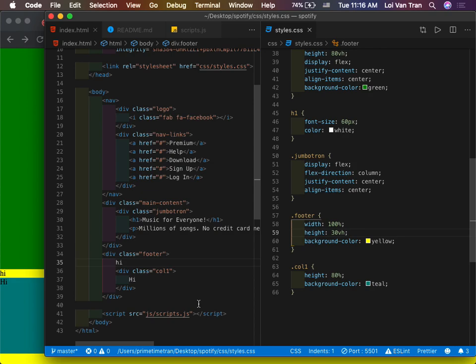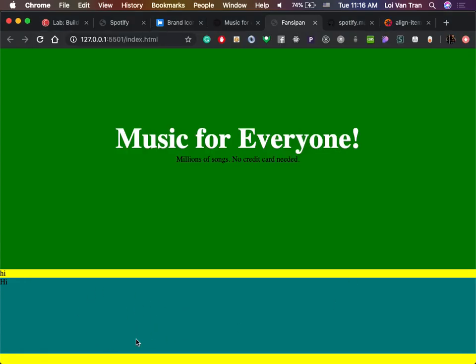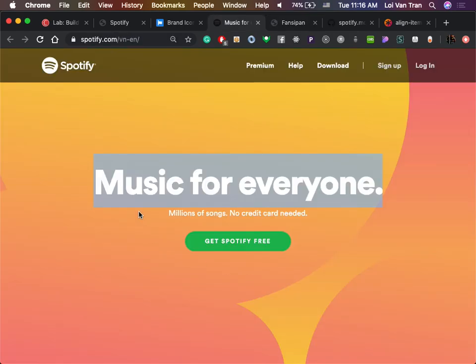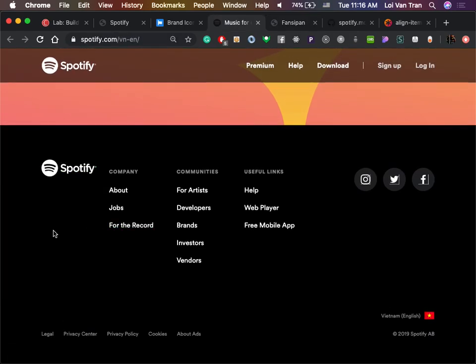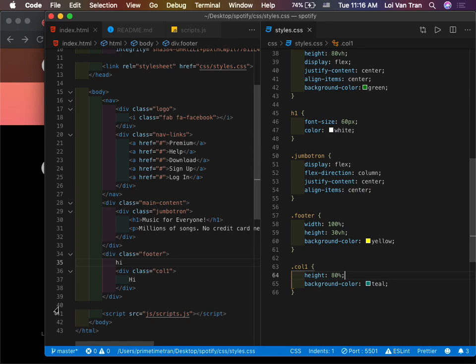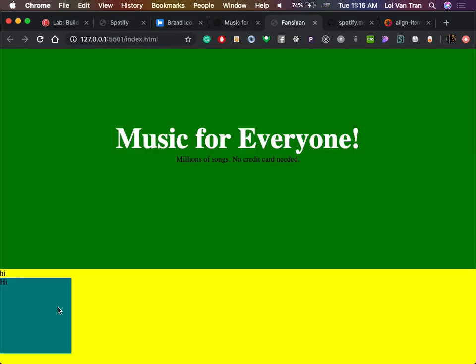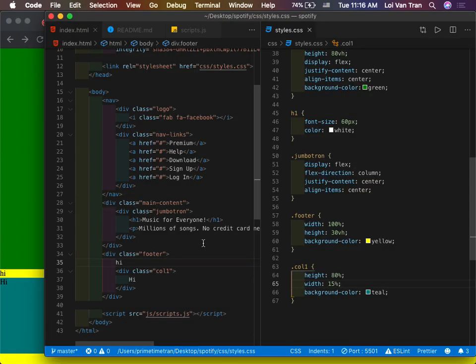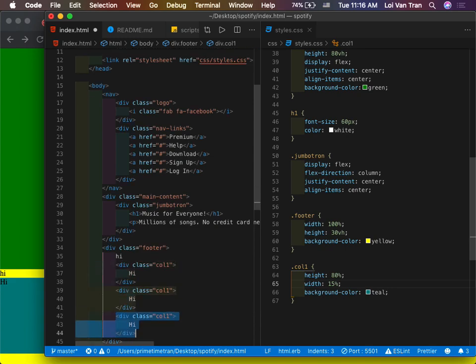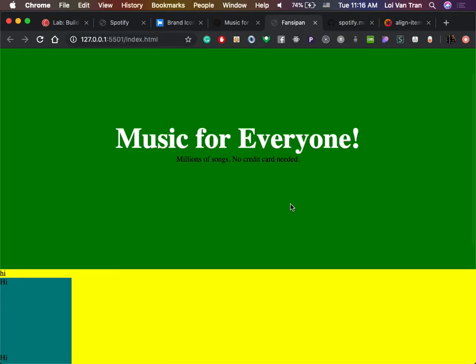Okay, so the problem now is with column 1. What's the problem with column 1? Let's compare that to Spotify. It's too wide, right? So we're gonna say, hey, let's make this width, I don't know, 15%. Please work. And it does in fact work. Now we can see that we're getting 1 column, and then let's go ahead and do this again a couple times.